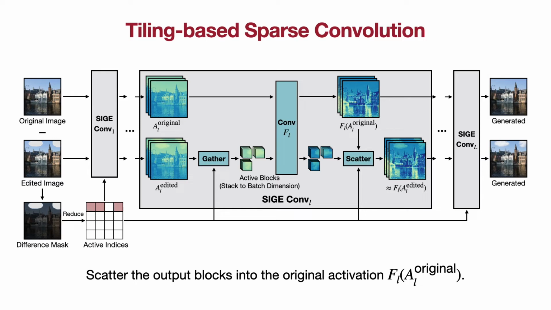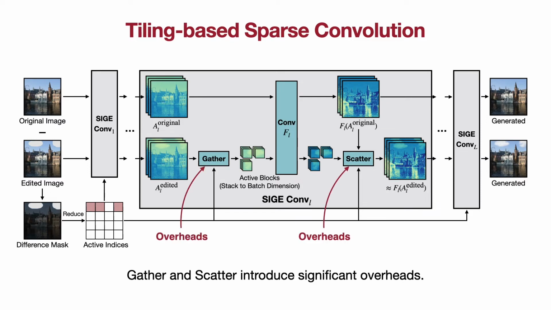You could also refer to the previous work SBNet for the tiling-based sparse convolution. However, this algorithm fails to deliver a prominent hardware speedup due to the overheads in gather and scatter. Therefore, SIGE further adopts several optimizations to better support image editing.